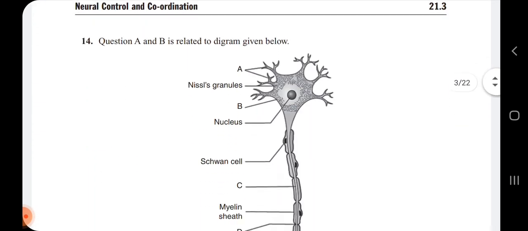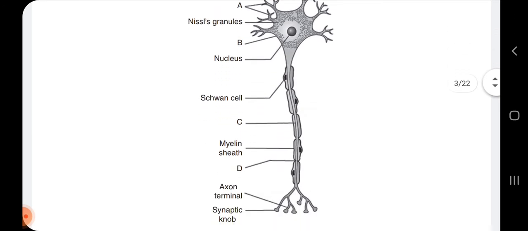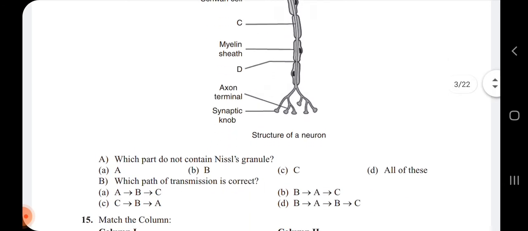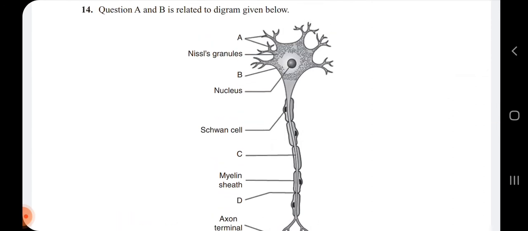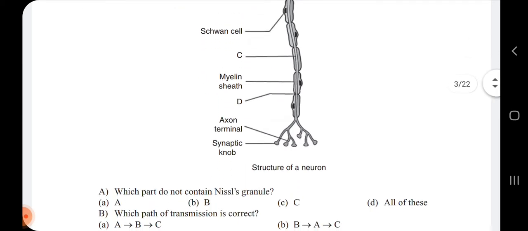Next, 14th one, questions A and B are related to this diagram. Here they have given the diagram of the neuron, and in that they have asked two questions. The A question: which part does not contain Nissl granules? They have labeled the parts as A, B, C, D. So here they are asking which part of the neuron does not contain the Nissl granules. Here that is the C part, because the axons will not have the Nissl granules.